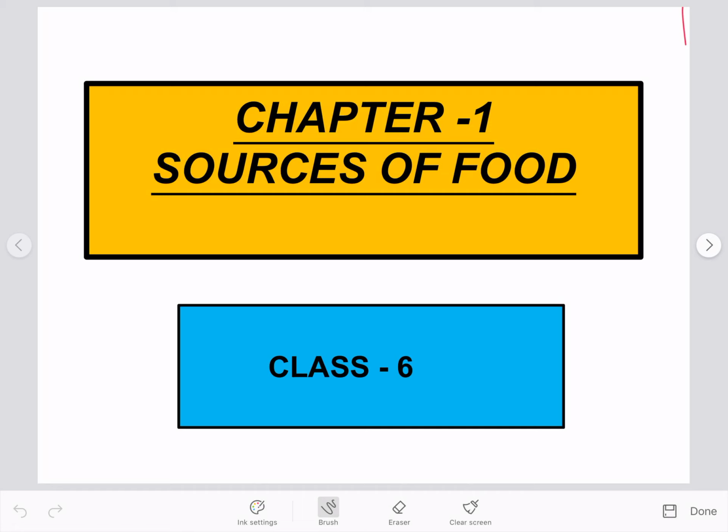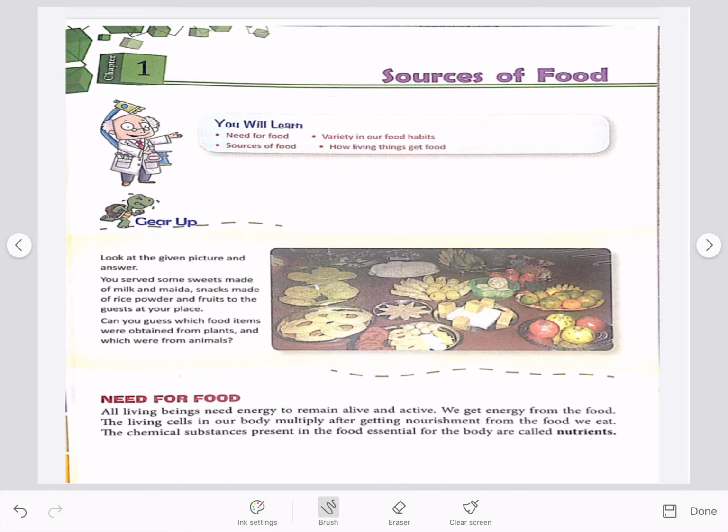Today we are starting our first chapter, that is sources of food. In this chapter, we will learn about why do we need food, from where do we get food, variety in food habits of different animals, and how living things get their food. Now, first of all, gear up.